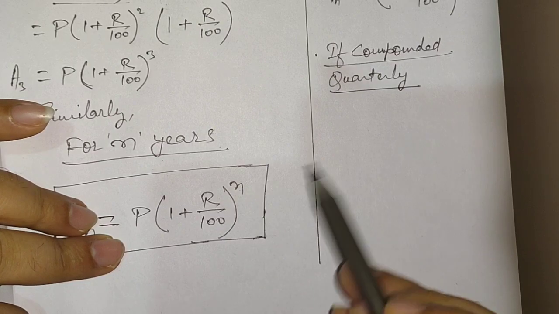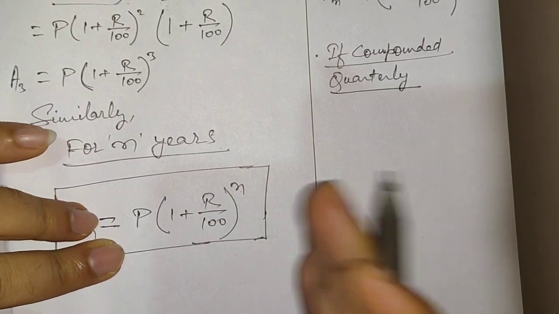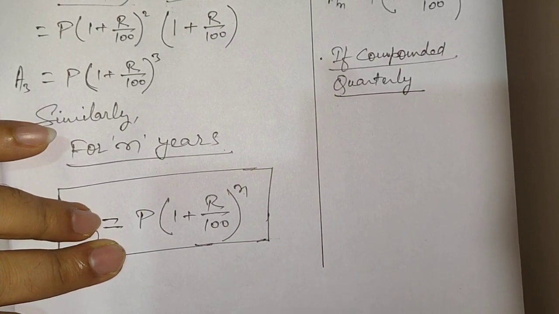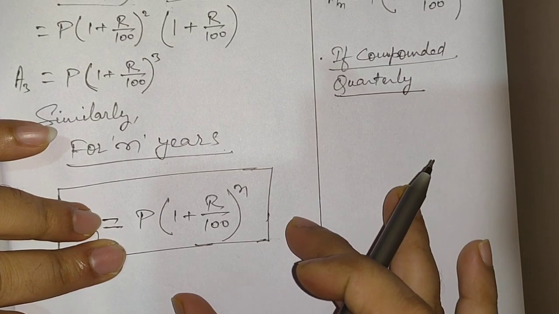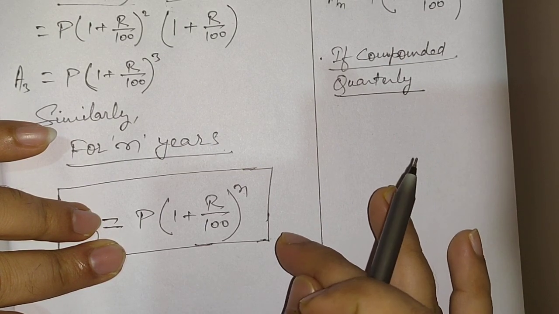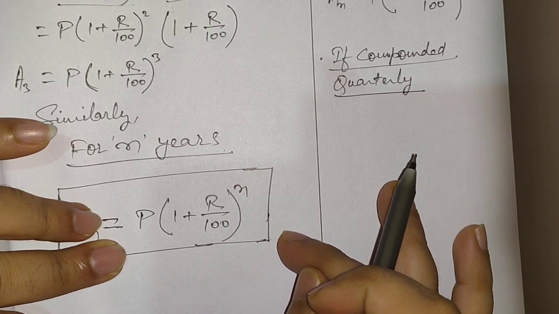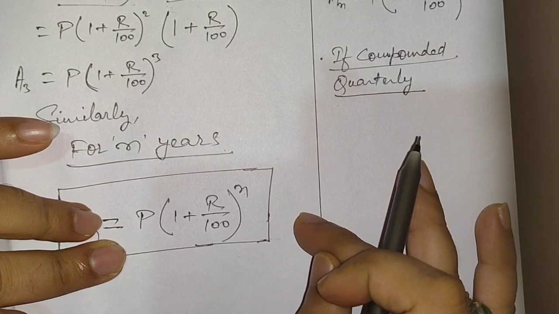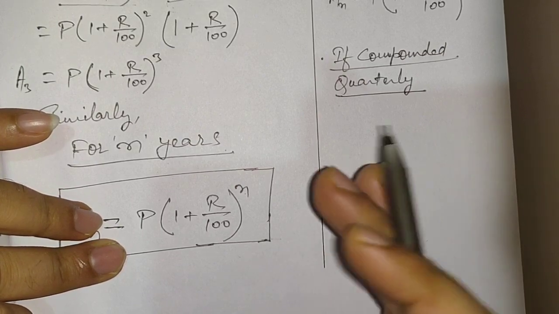That means for only 1 year, because it is per annum, but here we need to find it out 4 times. The interest we are going to charge 4 times. So the compound interest concept is not going to change. First of all we'll calculate for the first 4 months, and the amount for that 4 months is going to be the principal for the next 4 months. Similarly it will go consecutively.